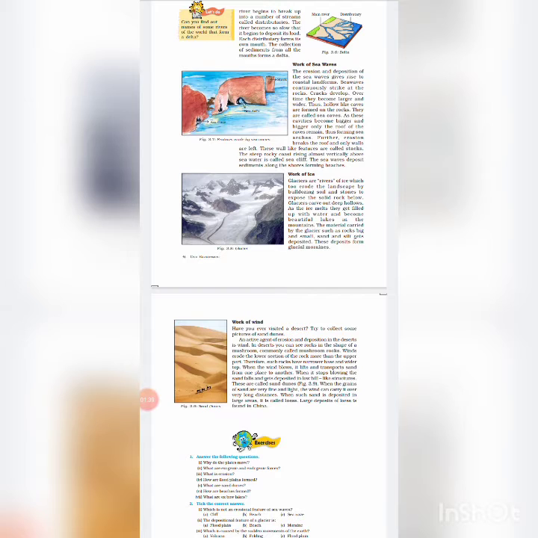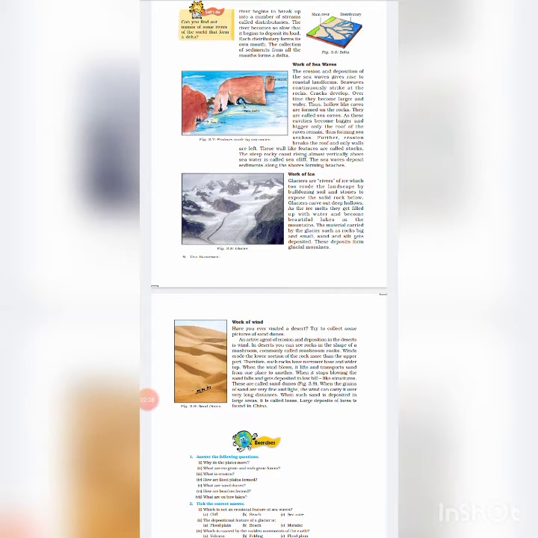When the river approaches the sea, the speed of the flowing water decreases and the river begins to break up into a number of streams called distributaries. Now the deltas. The river becomes so slow that it begins to deposit its load. Each distributary forms its own mouth. The collection of sediments from all the mouths forms a delta.